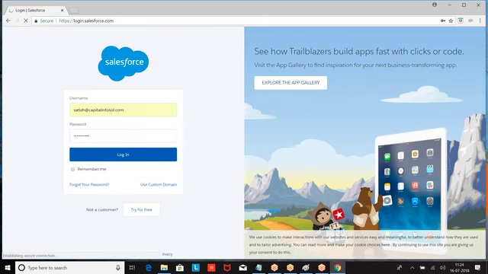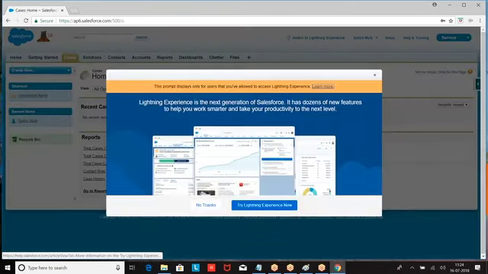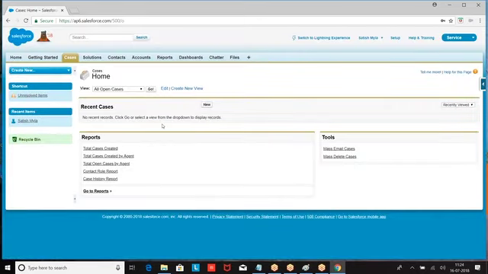I am logging into live production. On your trial account, sandboxes will not be created. On the live production only, the sandboxes will be created. So this is one of my live instances.